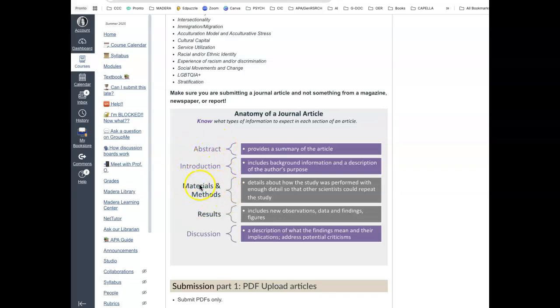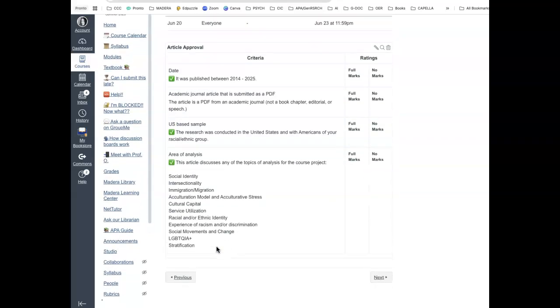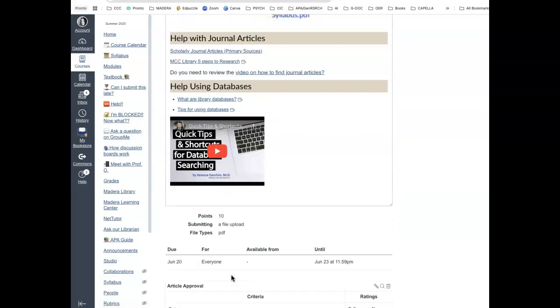Materials and methods, again, it may not say these exact words. You may see methodology, you may see methods. Rarely are you going to see materials, so look for methods or methodology. Results and discussion are going to be the last parts of a journal article. If you want to look at samples of journal articles, just go back one page and you can look at what journal articles look like.